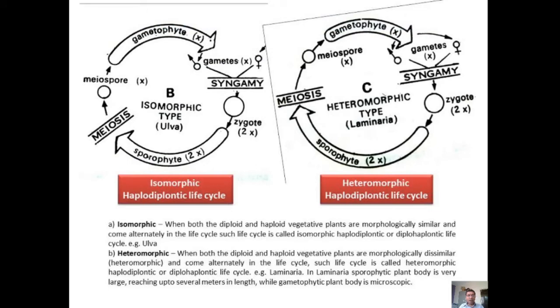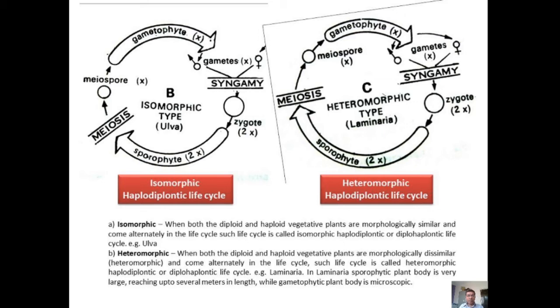Here there are two types of life cycles present: isomorphic haplodiplontic life cycle and heteromorphic haplodiplontic life cycle. In the isomorphic haplodiplontic life cycle, both the diploid and haploid vegetative plants are morphologically similar and come alternately in the life cycle. Such a life cycle is called isomorphic haplodiplontic or diplohaplontic life cycle. This type of life cycle is present in Ulva.